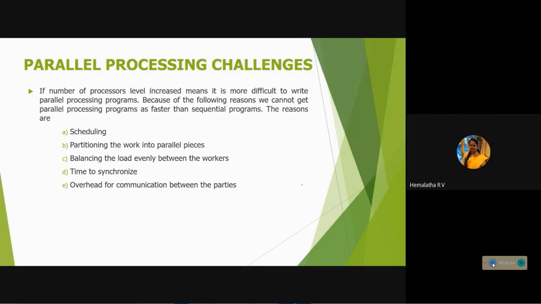If a particular process or task is not completed within the time limit, then your parallel processing will not be achieved. So the time synchronization between your reporters should always be maintained.